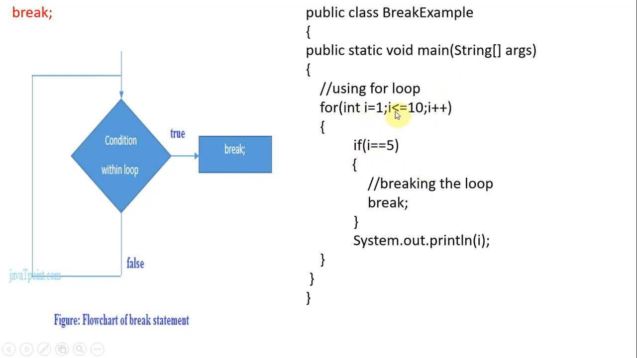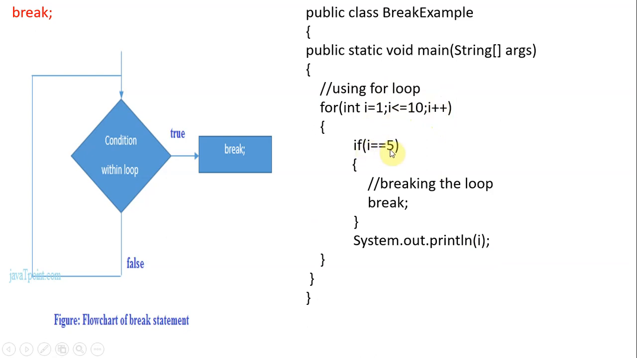In the for loop we are using break here. So I equal to 1, I less than or equal to 10, I plus plus. 1 is less than or equal to 10, true. I value is 1, is 1 equal to 5? No. Okay, no need to break. Then we go and print the statement I, that is 1 is printed. After that the increment happens, I becomes 2.